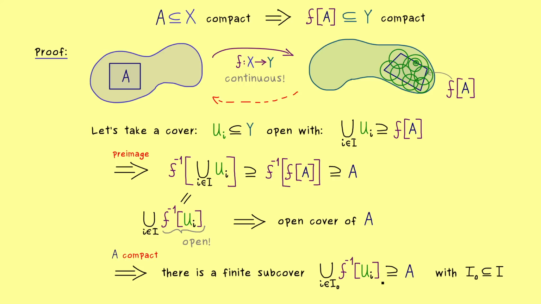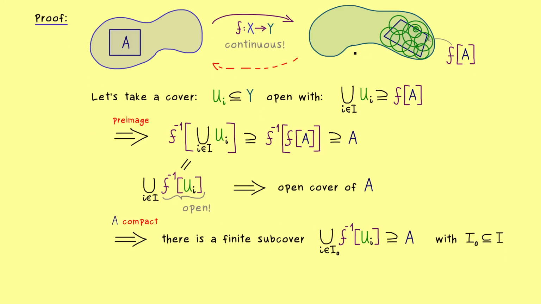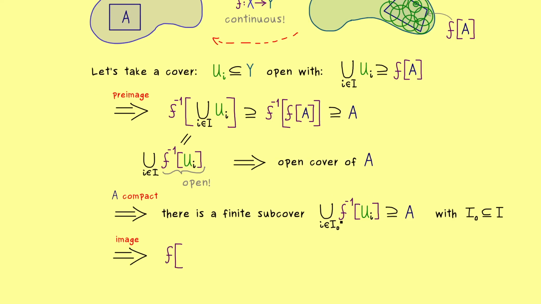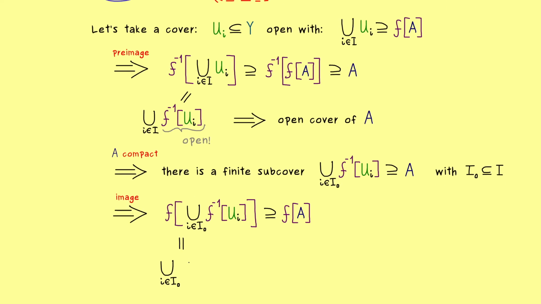So this is really nice, but don't forget what we actually want to prove. We want to cover the image here on the right hand side. This means we have to translate this finite subcover from the left hand side to the right hand side again. And clearly we can just do that by using the image on both sides of the formula again. So on the left hand side we have the image of the finite union, and on the right we just have the image of A. So it looks like we are almost there, we just have to pull out the union a last time. But there we know we can do it, and we even have an equality.